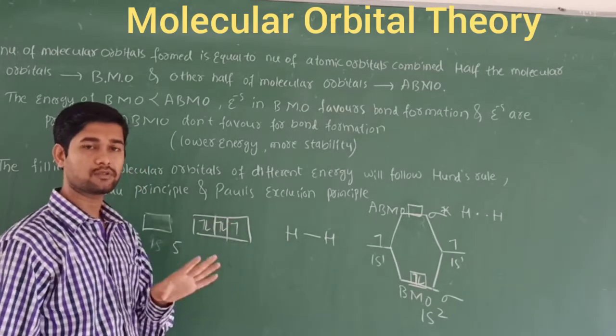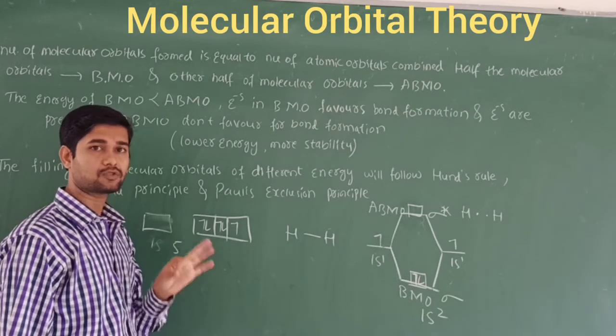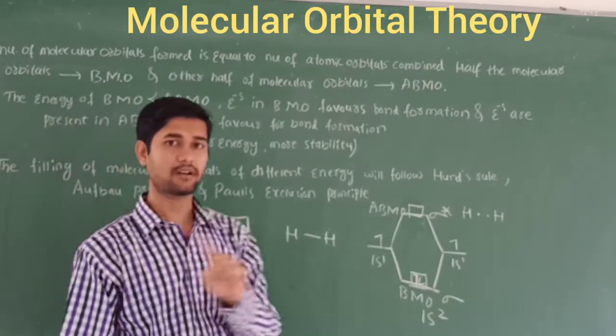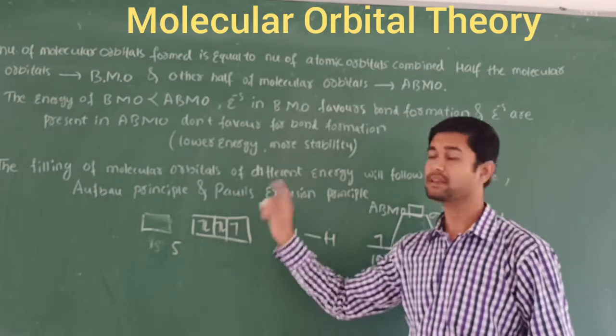So according to Hund's rule, no pairing should take place unless and until the electrons occupy the minimum single orbitals. First we should fill one electron in each orbital. Later, if any electrons remain, then we place them like this here.